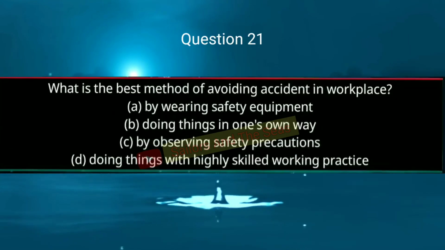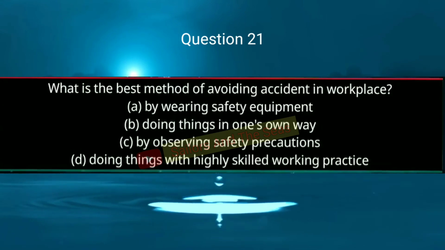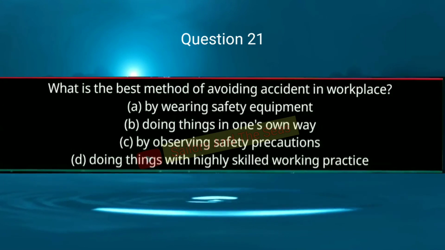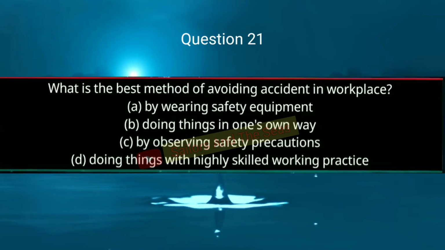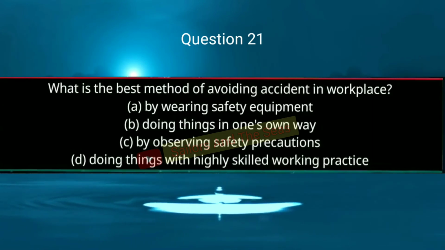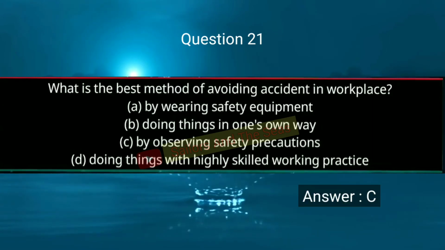Question 21. What is the best method of avoiding accident in workplace? Option A, by wearing safety equipment. Option B, doing things in one's own way. Option C, by observing safety precautions. And option D, doing things with highly skilled working practice. Answer is C, by observing safety precautions.